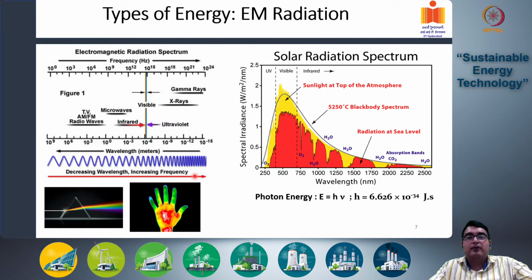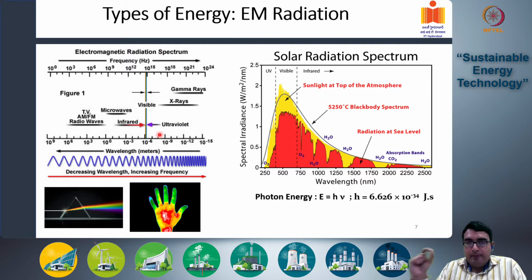This narrow visible spectrum is where you can see all your visible light, the red light, the blue light, the yellow light. Beyond the visible range, at even lower wavelengths, you have ultraviolet radiation, the UV radiation that is harmful to the skin and causes skin cancer.